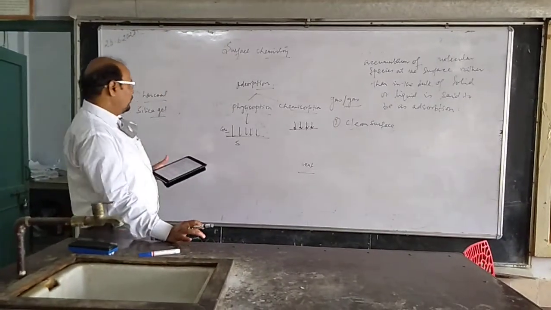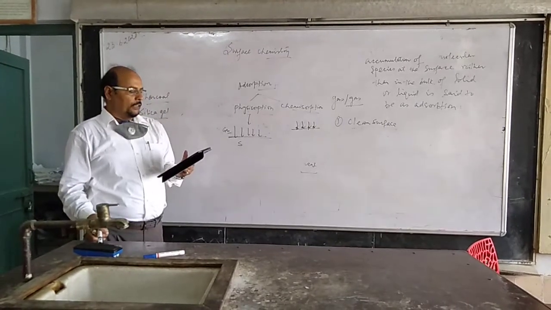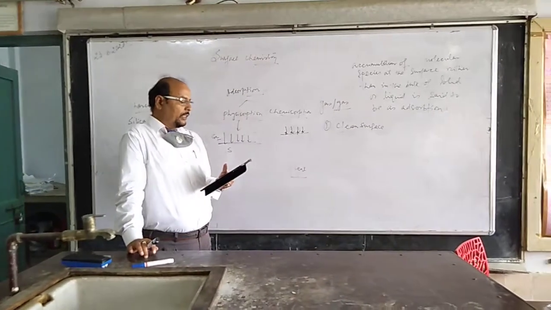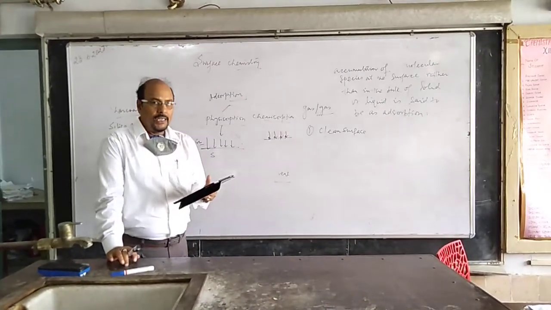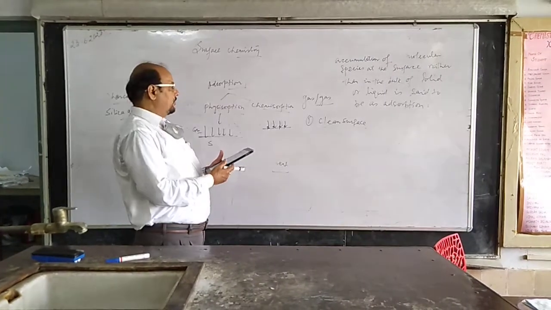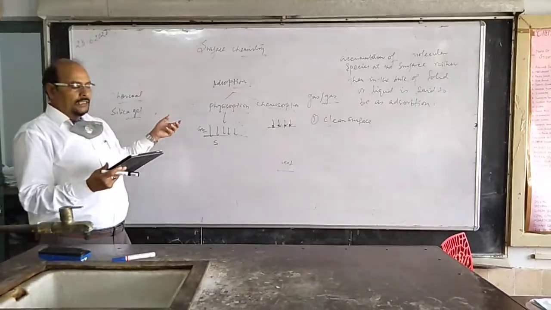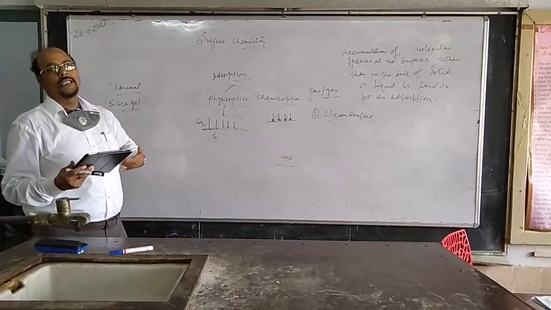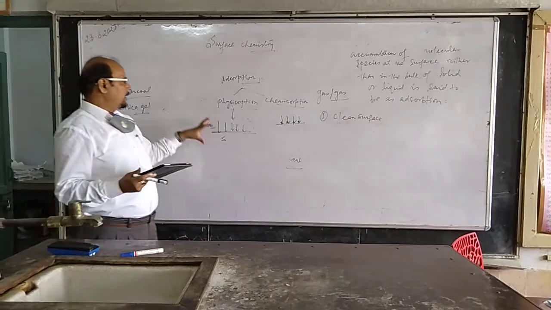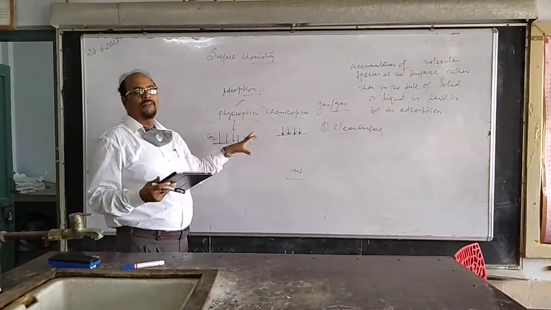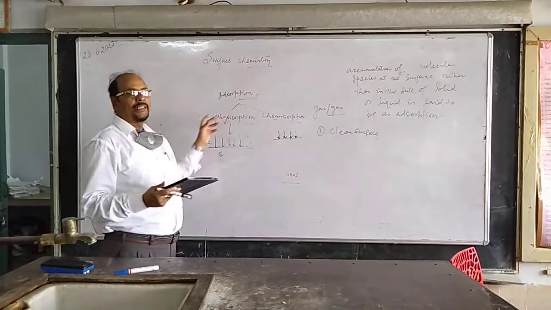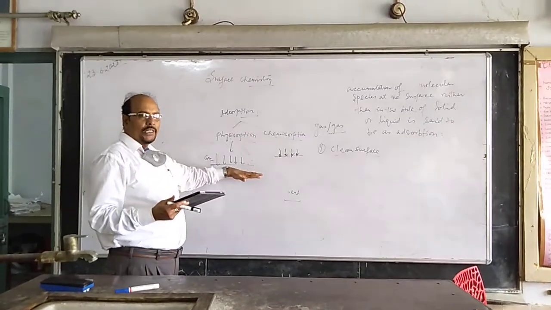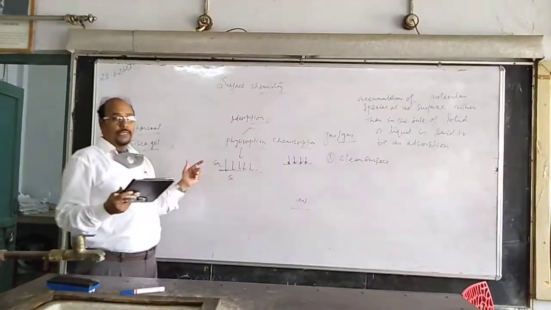The second one, nature of adsorbate. You see, the second one is written in your book. The amount of gas adsorbed by a solid depends on the nature of the gas. In general, easily liquefiable gases, there are certain gases which are easily liquefied, right? They are readily adsorbed compared to those which are not easily liquefied. Because you know, gases have the capability of kinetic motion. They move randomly, Brownian motion. Those that are liquefied can be easily accumulated. So the nature of the adsorbate also plays an important role.